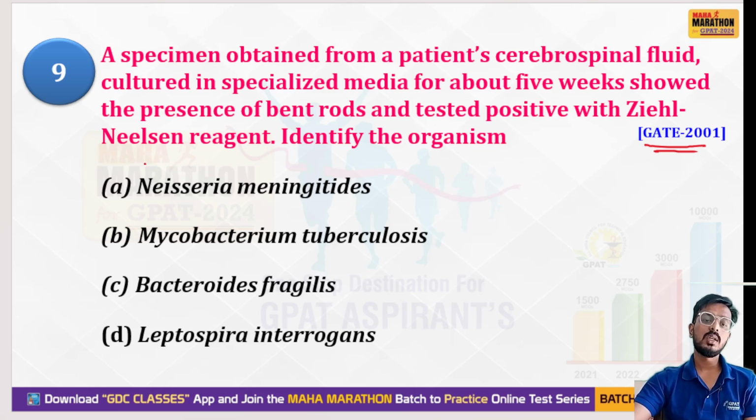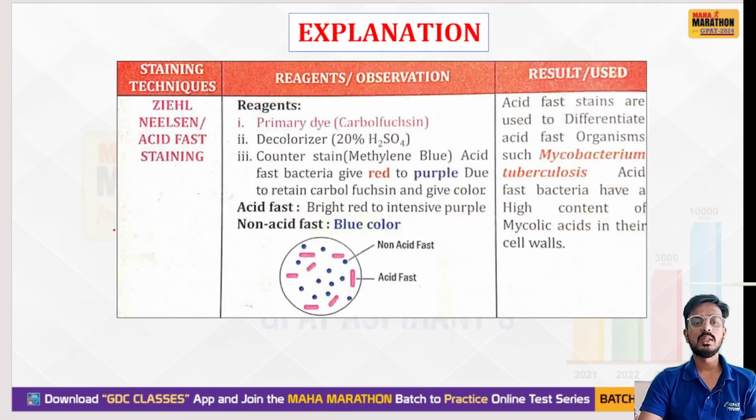Neelsen staining is associated with Mycobacterium tuberculosis. This is a very, very important question. Why Mycobacterium tuberculosis? Because that is your tuberculosis causing microorganism. So it tests positive with Ziehl-Neelsen reagent. We call Ziehl-Neelsen staining an acid fast staining. So the reagents are: primary dye is carbol fuchsin. Sometimes a question is also asked which is the primary dye used for Ziehl-Neelsen staining. That is your carbol fuchsin.